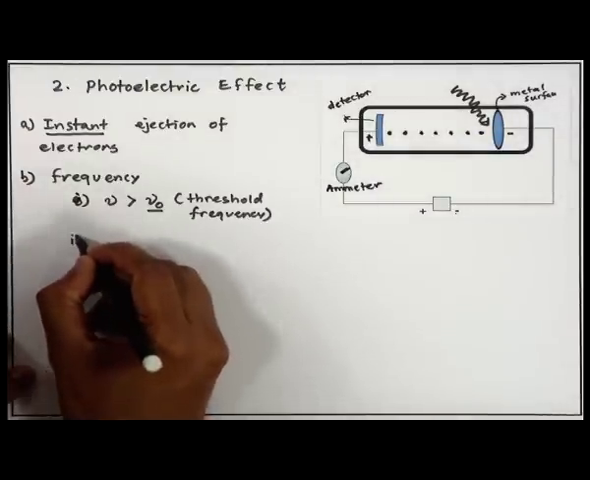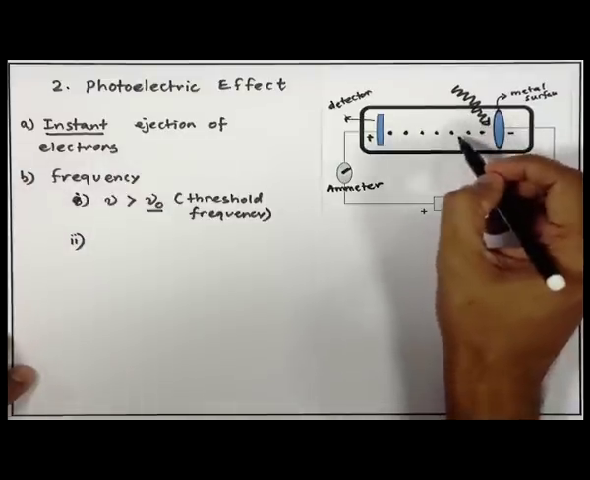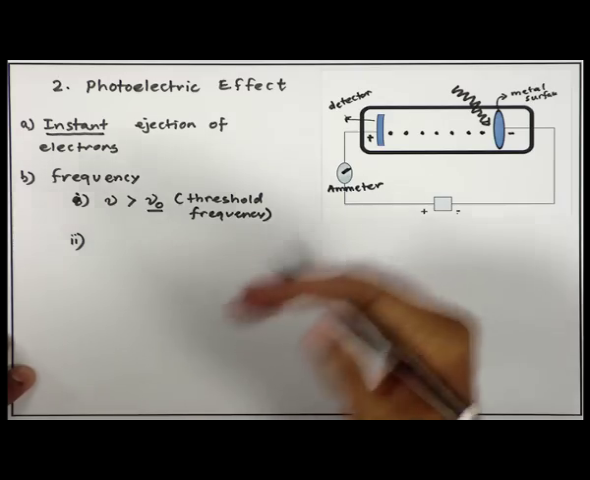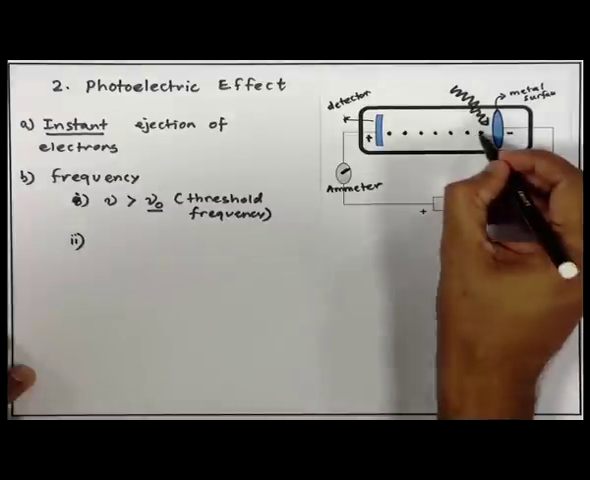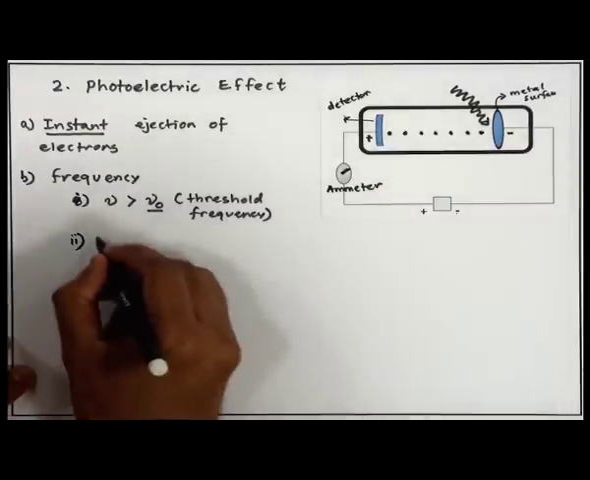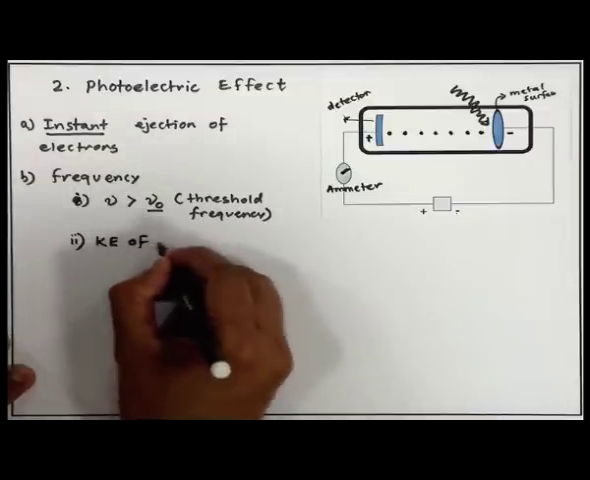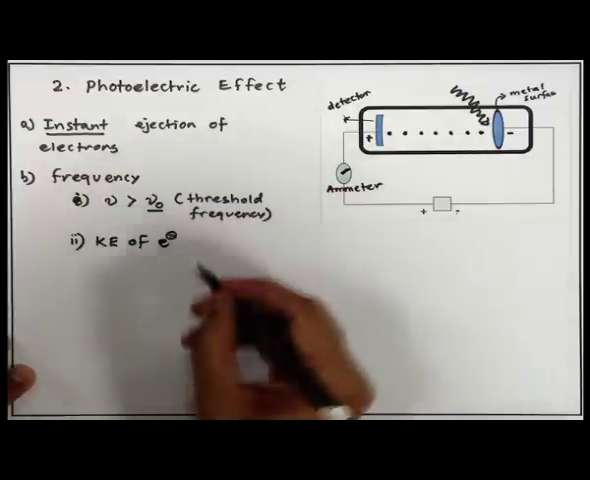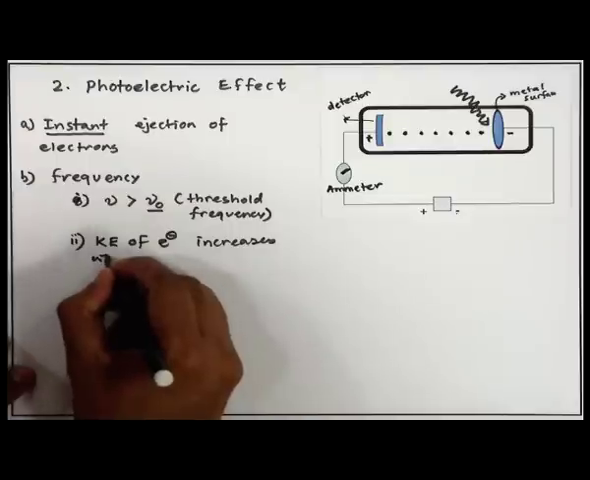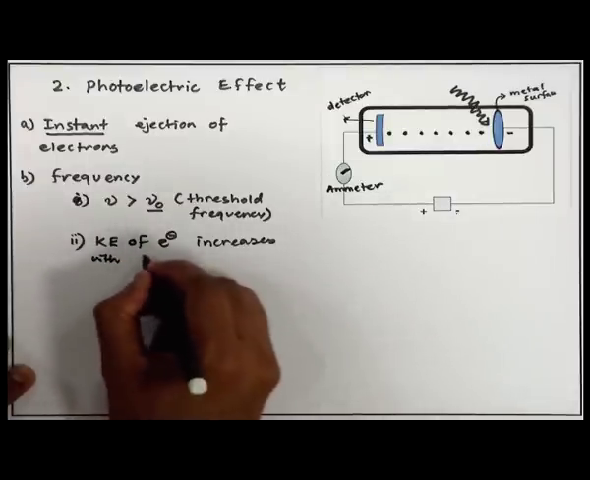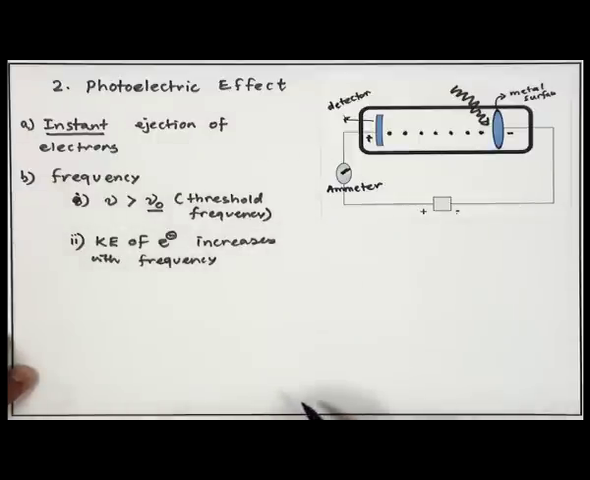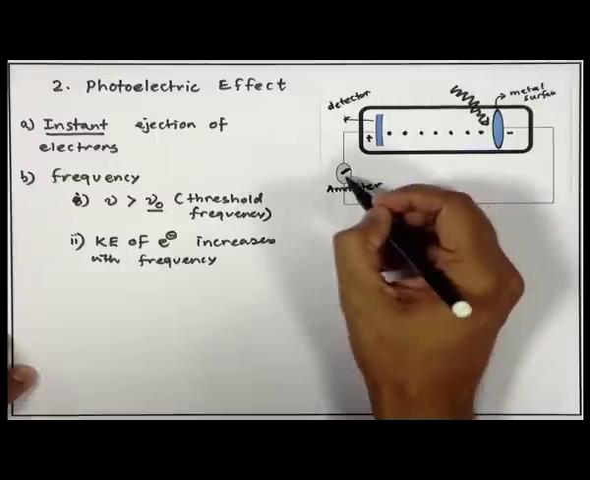The other thing that he observed is that when he increased the frequency, of course, after a certain value of frequency the photoelectrons are coming out, but when he increased the frequency even further, he saw that these electrons coming out start moving faster and faster. So, the kinetic energy of the ejected electrons increases with increasing frequency. As you increase the frequency, the kinetic energy of the ejected electron increases, but the current does not change.